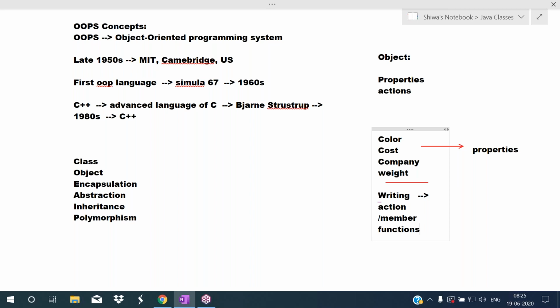Because we define this in the class, a function which is defined in the class is called a member function. This member function can also be called a method. So to perform particular actions, we define member functions. And these are the properties. So for any object, some properties will be there, as well as that can be used to perform particular actions.